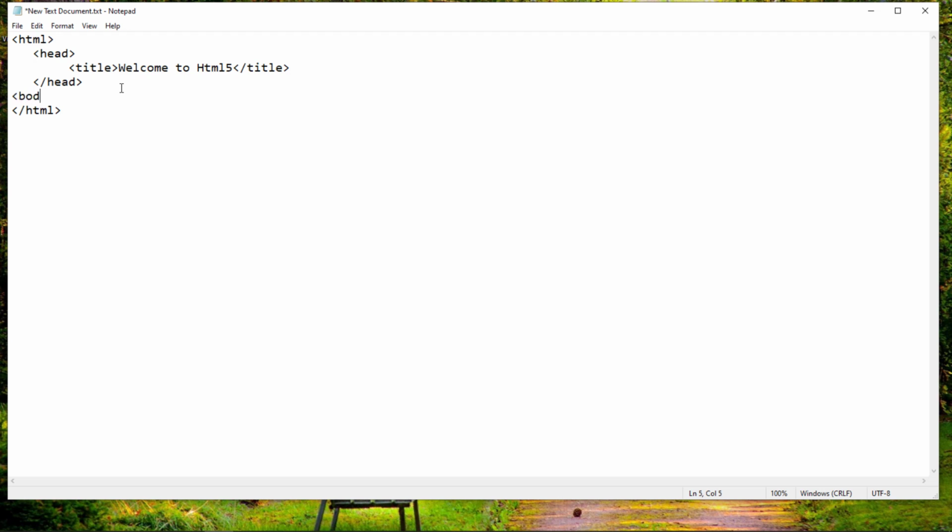Whatever you want to display in your browser, so the user can see the content, you have to place that content in a body tag. HTML provides us different headings, h1, h2, h3, and these are written like this: h1 starting tag and h1 closing tag. And again here I write welcome to first HTML page.